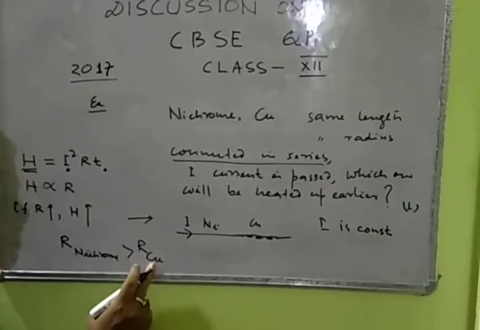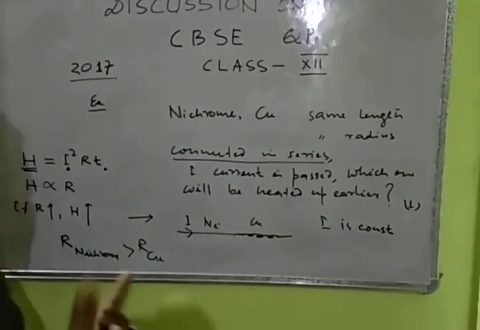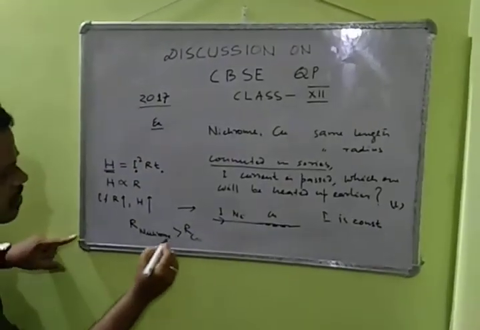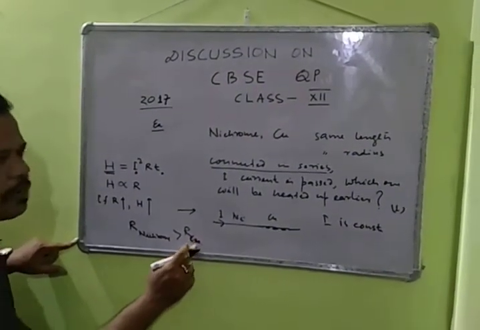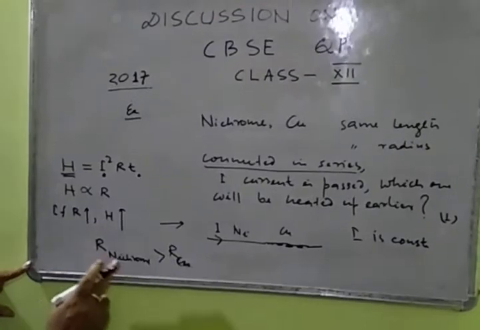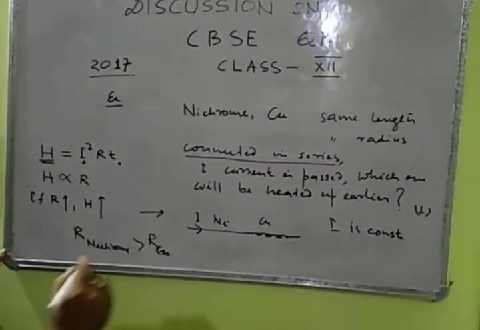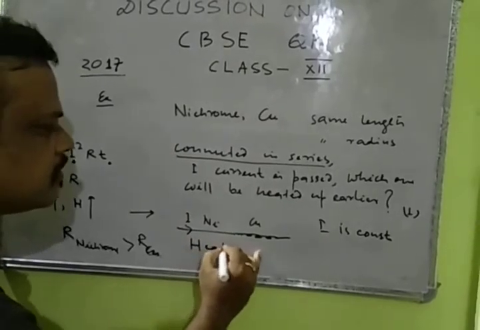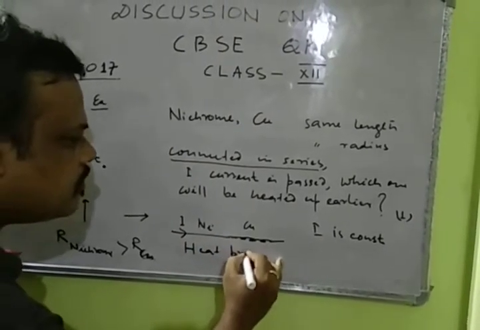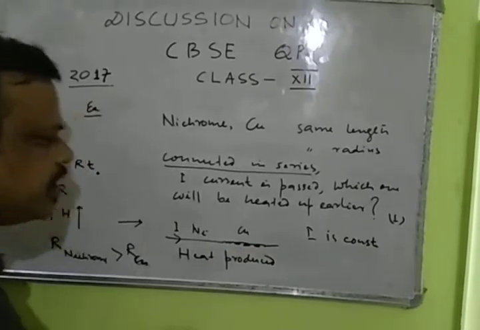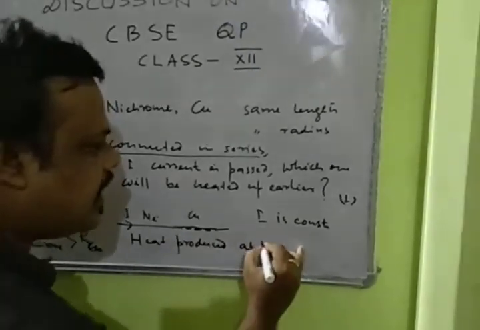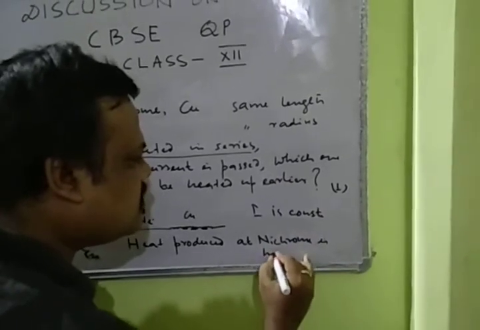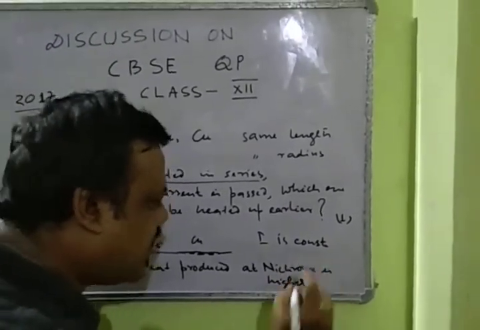Every good conductor has a low resistance, right? So resistance of copper is always smaller. So resistance of nichrome is higher. So since resistance of nichrome is higher, heat produced at nichrome is higher and